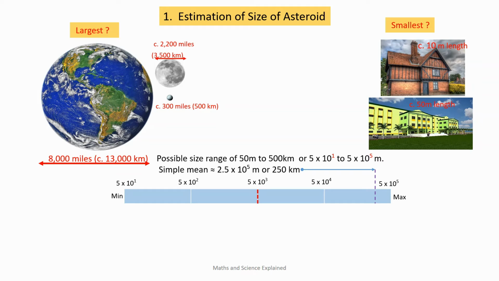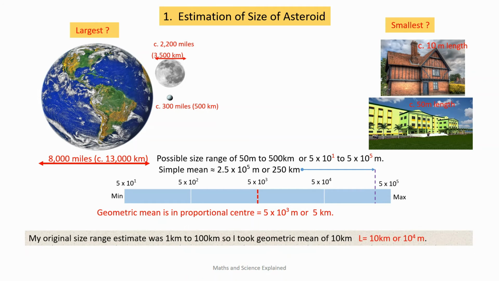The geometric mean should fall in the middle. In other words, relative to the mean, the larger number should be 10 to the 2, or 100 times greater, while the smaller number should be 100 times smaller. 100 times the minimum value of 50 meters gives us a mean of 5 times 10 to the 3 meters, or 5 kilometers. This is much better, as now, relative to the mean, the maximum value is 100 times as large, whilst the minimum value is 100 times as small, and so both have the same importance.